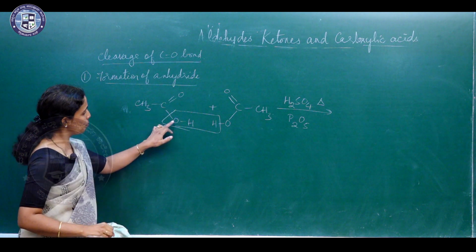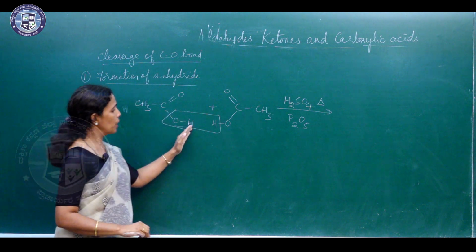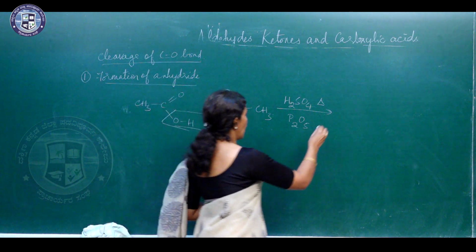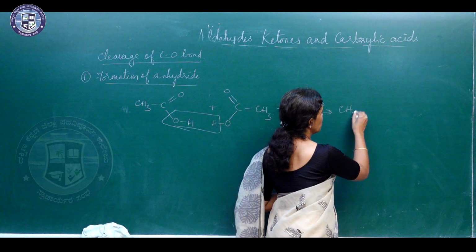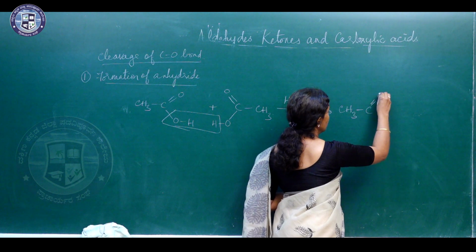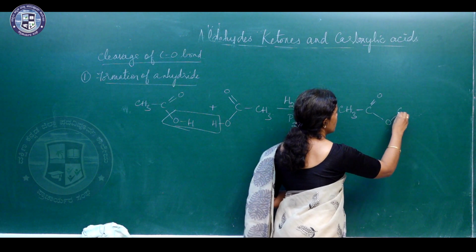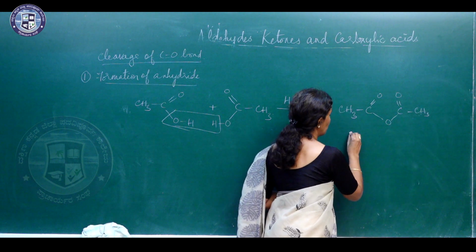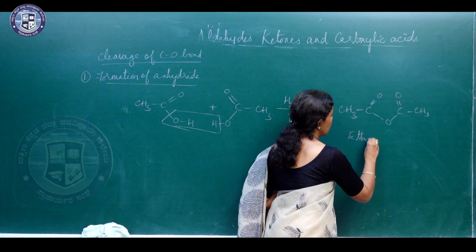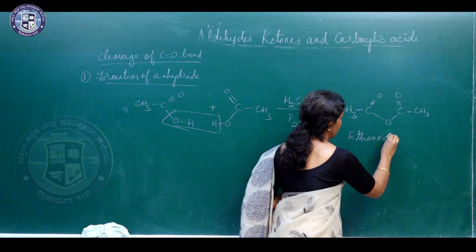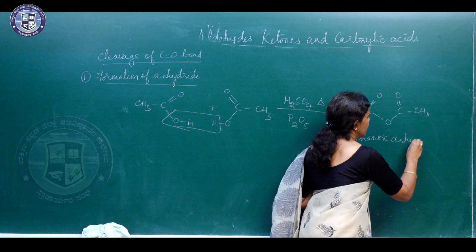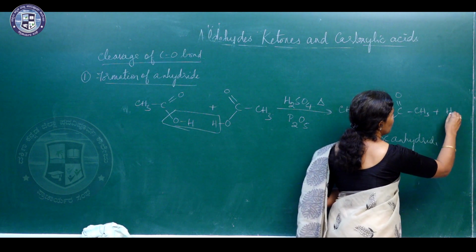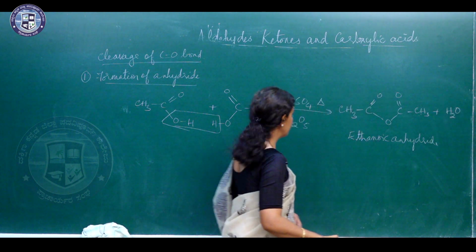So, the CO bond cleaves here, and this OH will combine with hydrogen atom, a molecule of water is removed, and hence it results in the formation of CH3, C double bond O, C double bond O and CH3. So, this is called ethanoic anhydride along with the formation of water.